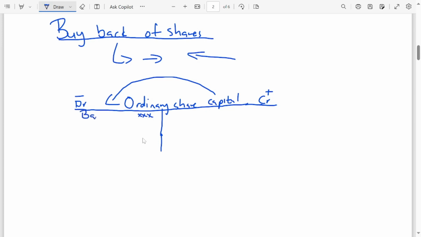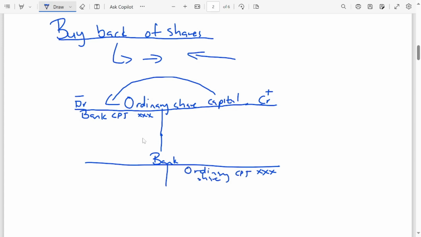The other account is going to be the bank, CPJ. Remember, we are buying, so obviously it's going to be CPJ, and the bank is going to be credited as we are buying back the shares. So it's ordinary shares.